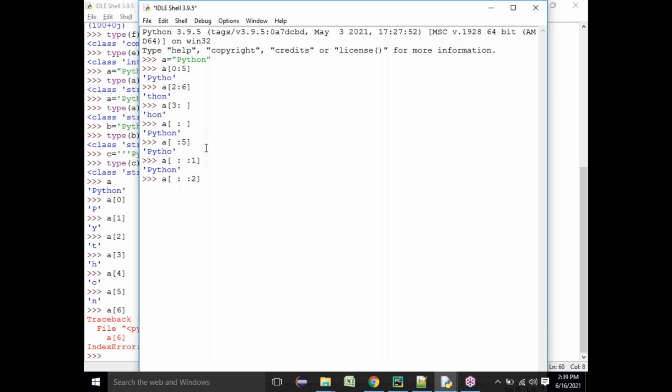So it will print P, skip Y, print T, skip H, print O, and then skip N. So P, T, O is what we got. Everyone understood this?